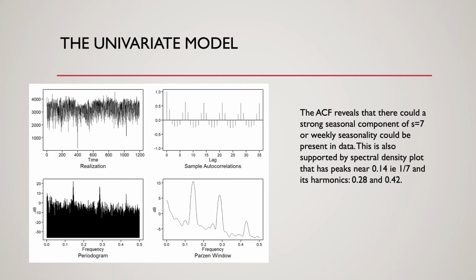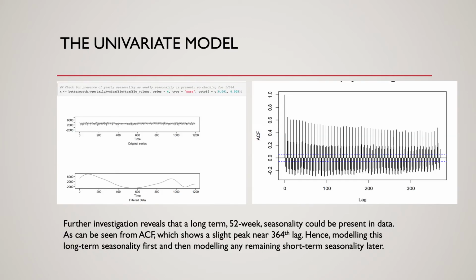The ACF reveals that there could be a strong weekly seasonality of s equal to 7 present in the data series. This is also corroborated by the presence of peaks near frequency 1/7 and its harmonics, as can be seen from the spectral density plot. Further investigation using the bandpass filtering and the ACF reveals that a long-term seasonality of 52 weeks or 364 days could also be present in the data series.